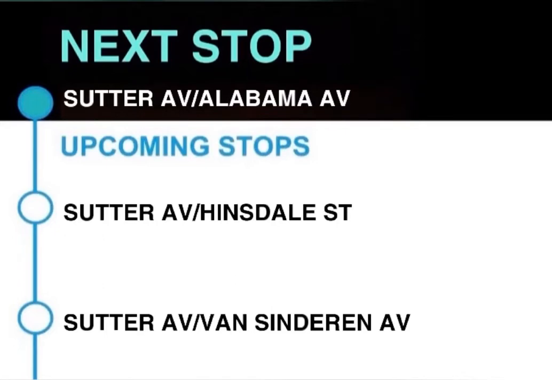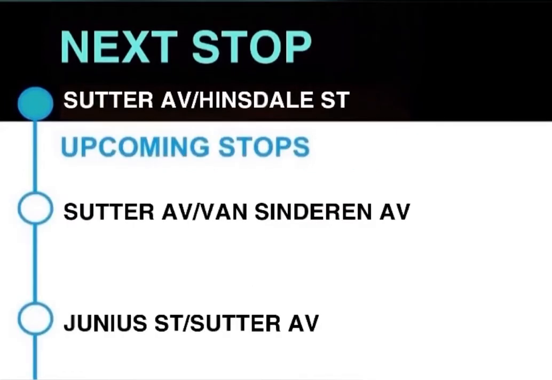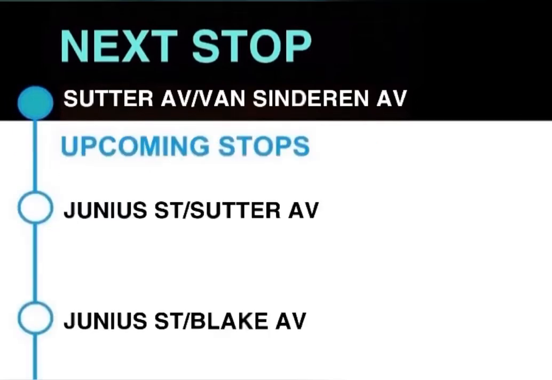Next stop, Sutter Avenue and Alabama Avenue. This stop is Sutter Avenue and Alabama Avenue. Next stop, Sutter Avenue and Hinsdale Street. Transfer available to the L train. This stop is Sutter Avenue and Hinsdale Street. Next stop, Sutter Avenue and Vancindern Avenue. Transfer available to the L train. This stop is Sutter Avenue and Vancindern Avenue.